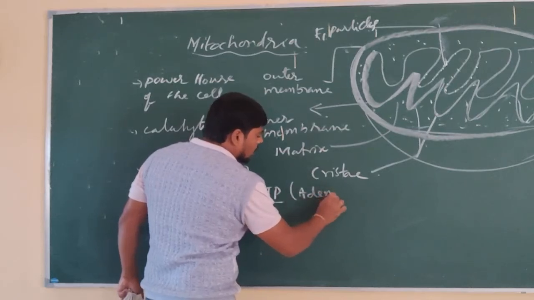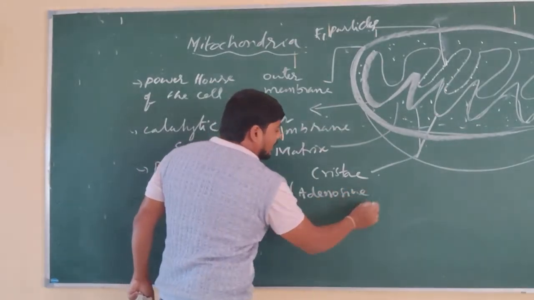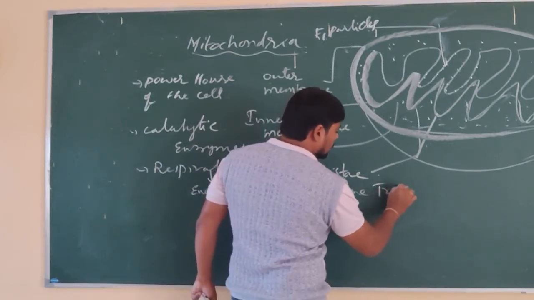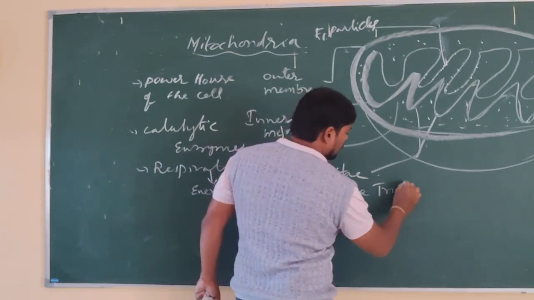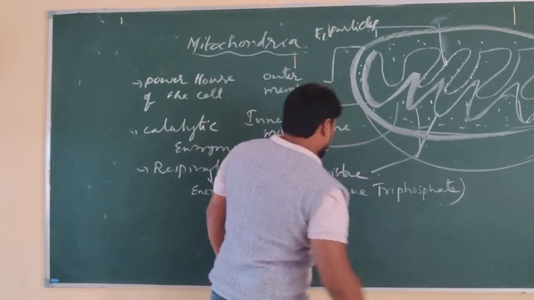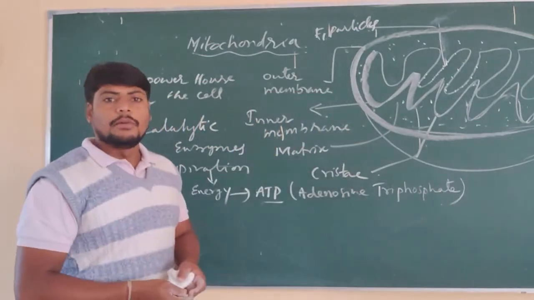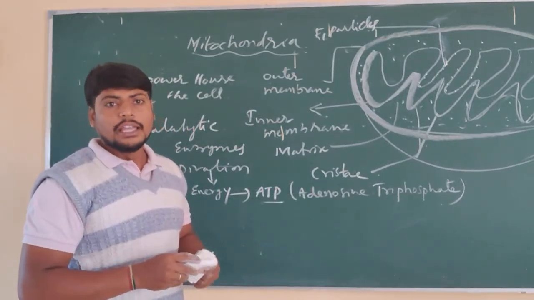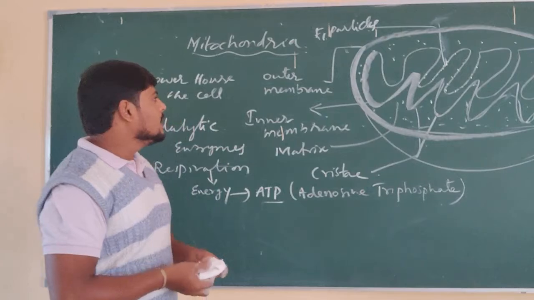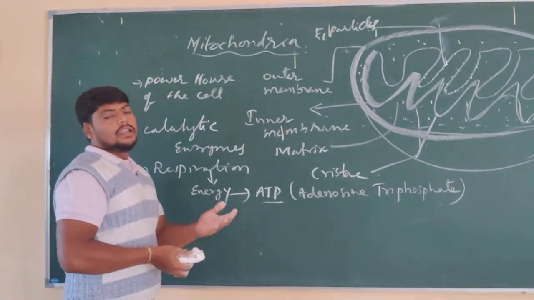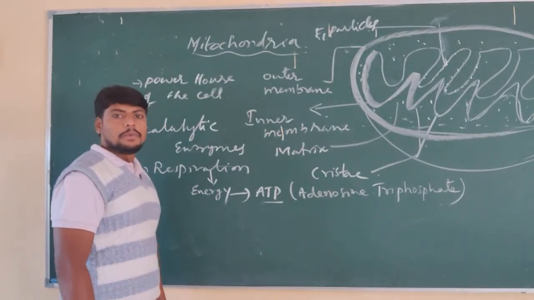Adenosine triphosphate. Adenosine triphosphate is a form of energy which is produced in the mitochondria during the process of respiration, and that is stored in the mitochondria and helps in carrying out various life processes.